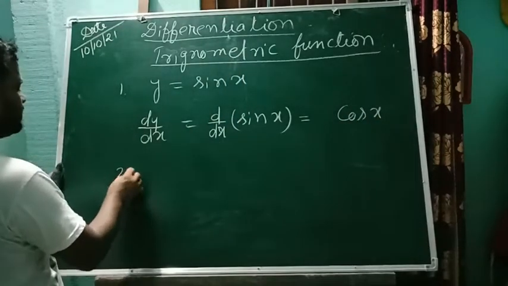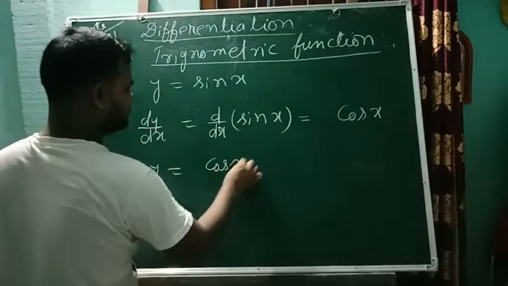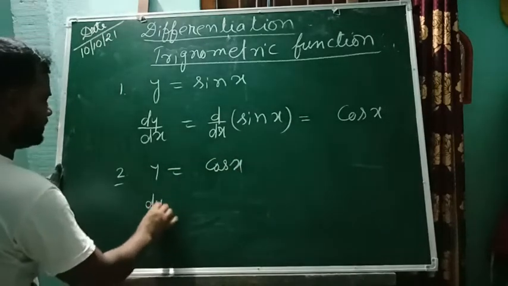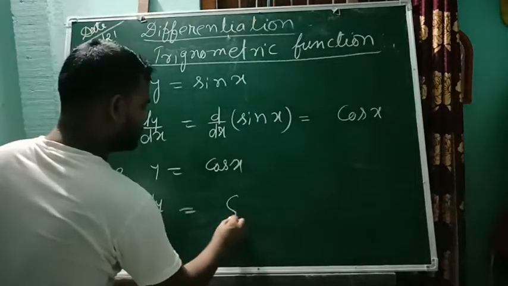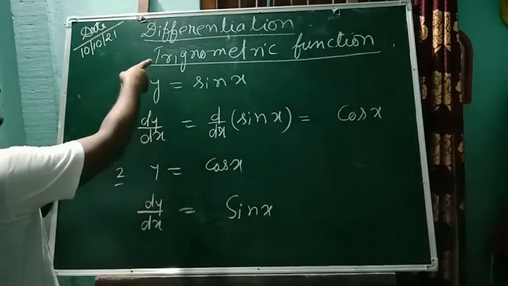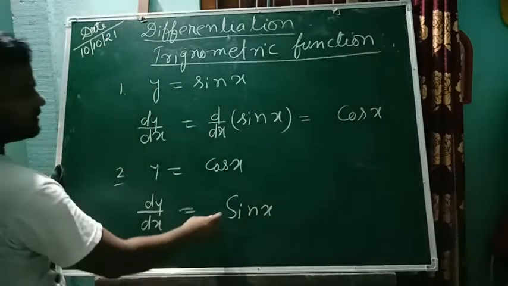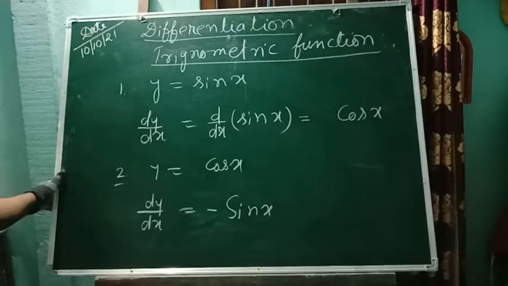Similarly, number 2, if y is equal to cos x, then d by dx it will be minus sin x. But in differentiation, always remember that sin becomes negative and cos becomes positive.